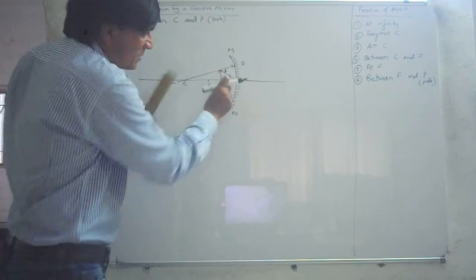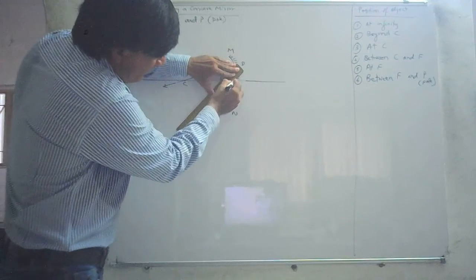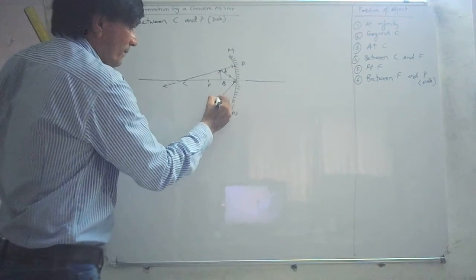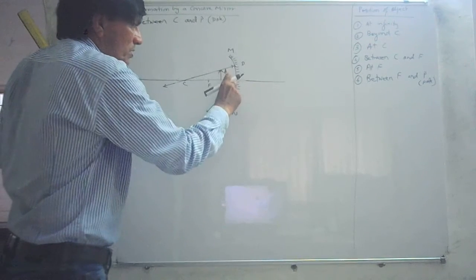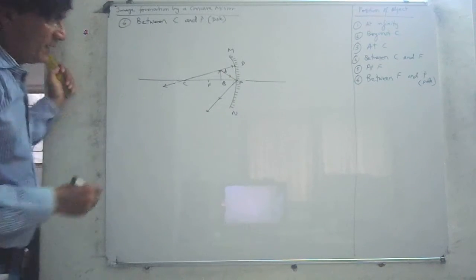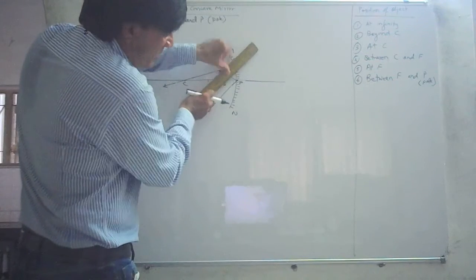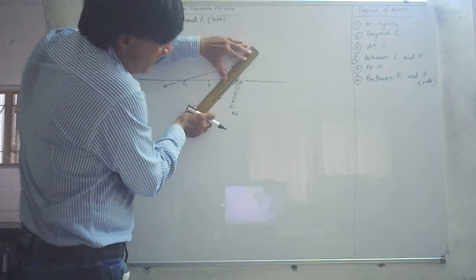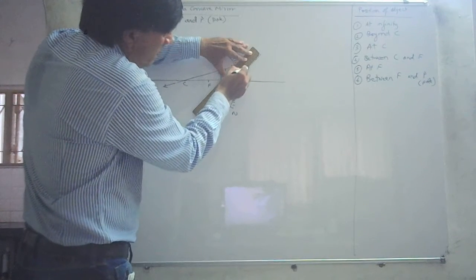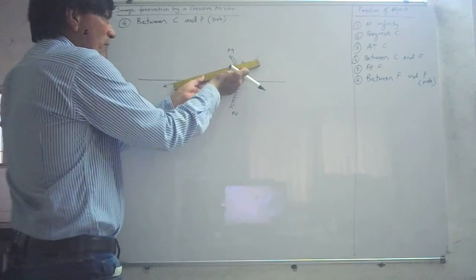Remember, this angle must be equal. This is the pole of the mirror. So the two rays of light don't meet, but now you extend them backwards. You extend them backward this way. Similarly, extend this backwards.